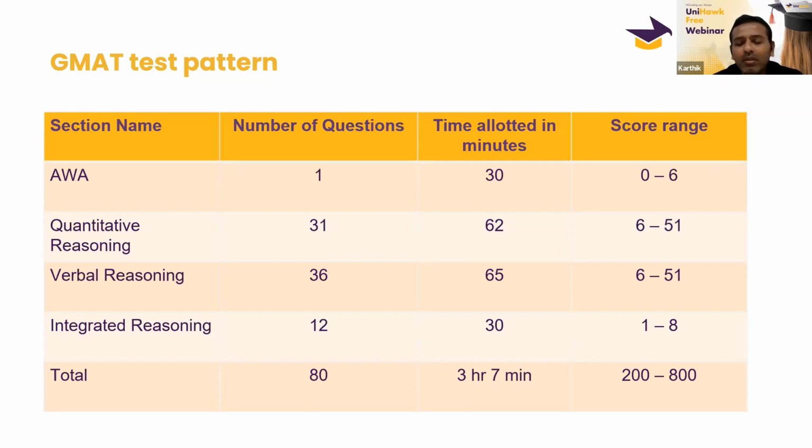If we get a score of 200, that means most of the questions went wrong. In fact, I can say all the questions went wrong. If you want to get a score of 800, it's not necessary that all the questions have to be right, because some of the questions are experimental. We can say approximately 25% of the questions, in either quant or verbal, are experimental. No one knows exactly how many experimental questions there are in both quant and verbal.